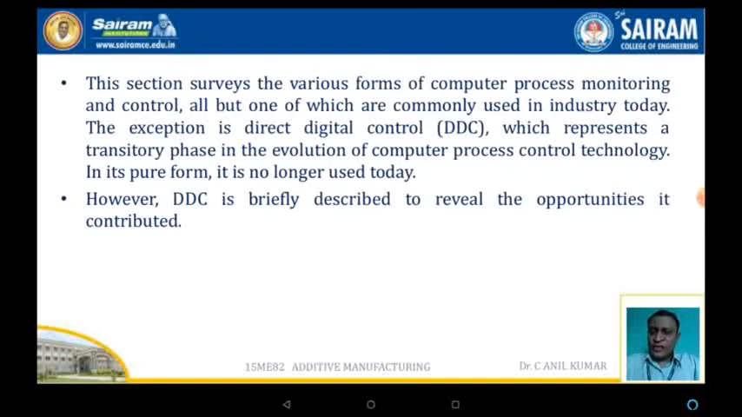In this section, a survey of the various forms of the computer process monitoring and controls is given, all but one of which is commonly used in the industry today. The exception is direct digital control systems, which represent the transitionary phase in the evolution of the computer process control technology. However, DDC is briefly described to reveal the opportunities of it.